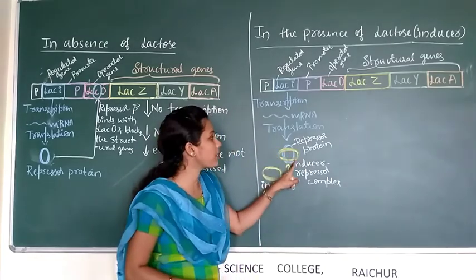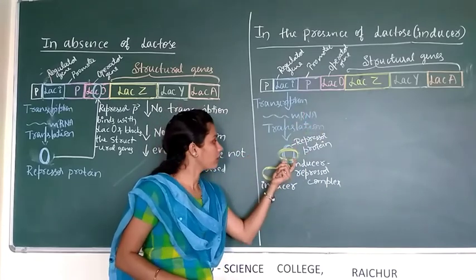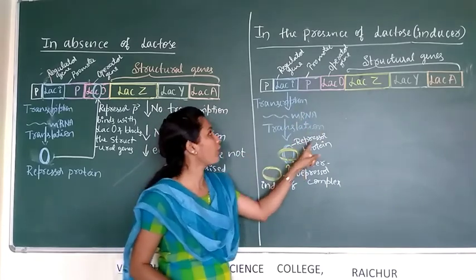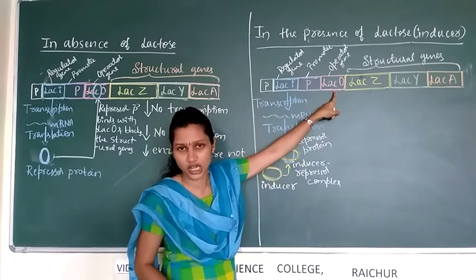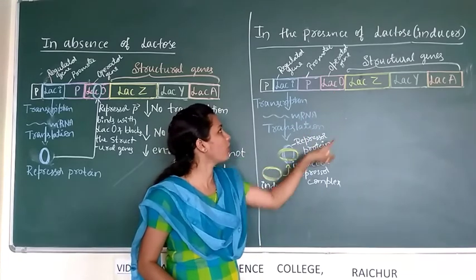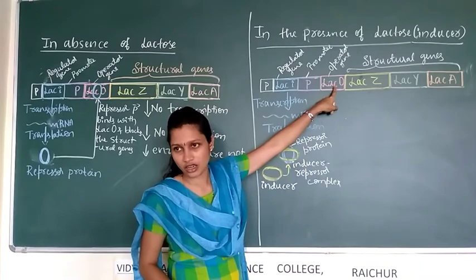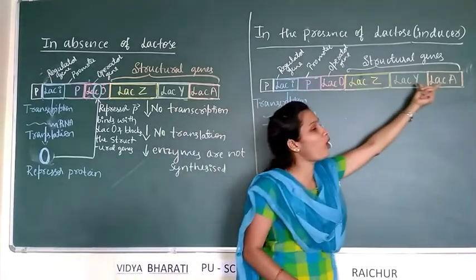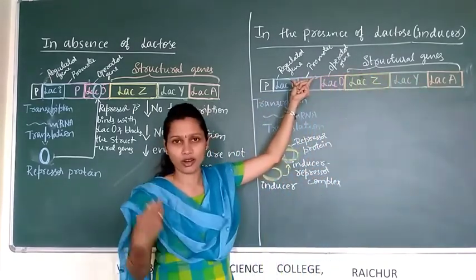Hence, this repressor protein combined with the inducer cannot bind with the operator gene. So, there will be no block in the operon.